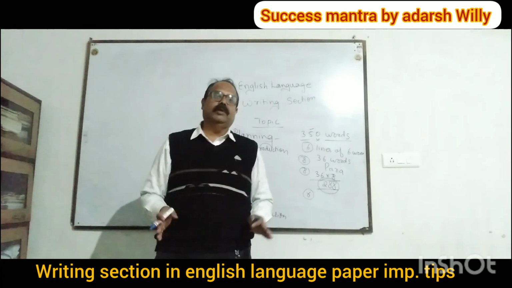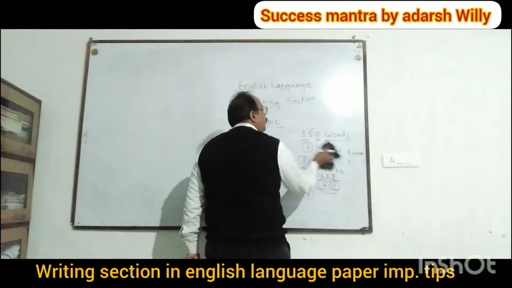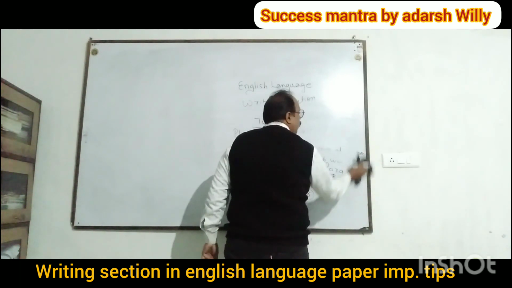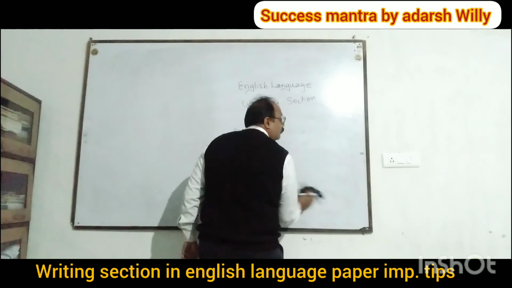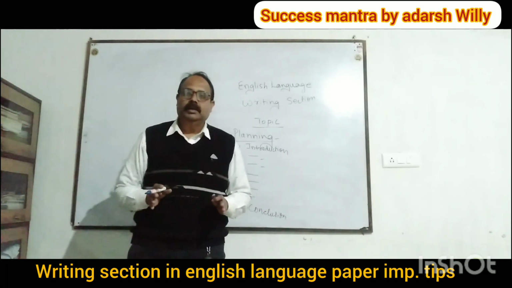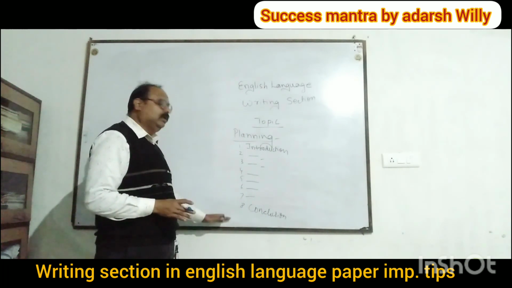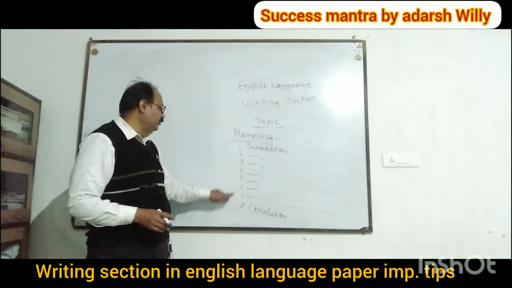You don't need to count the words. Okay, 6 to 8 lines you write in each of the paragraphs. And the number of paragraphs should be 6 to 8. Getting me? So this way you can write your composition in this manner. Planning is very important. This is one way of planning.